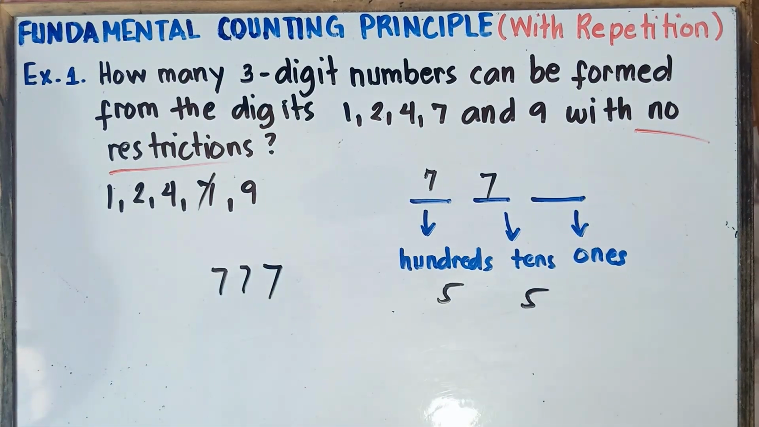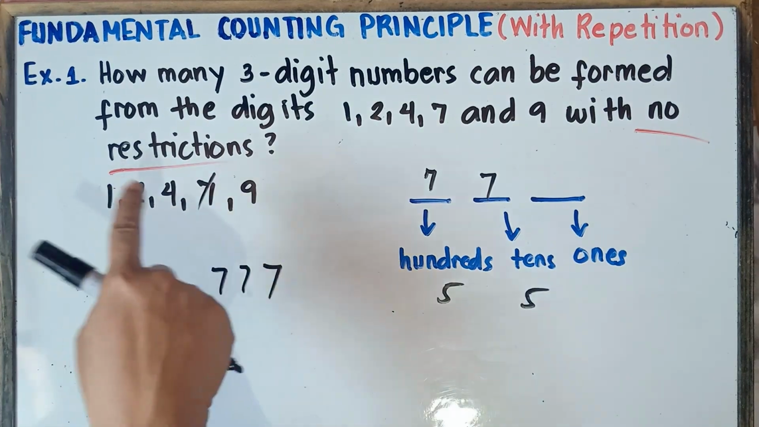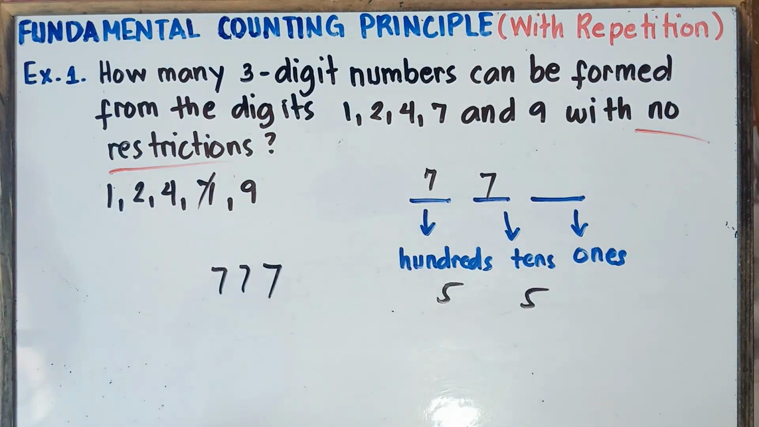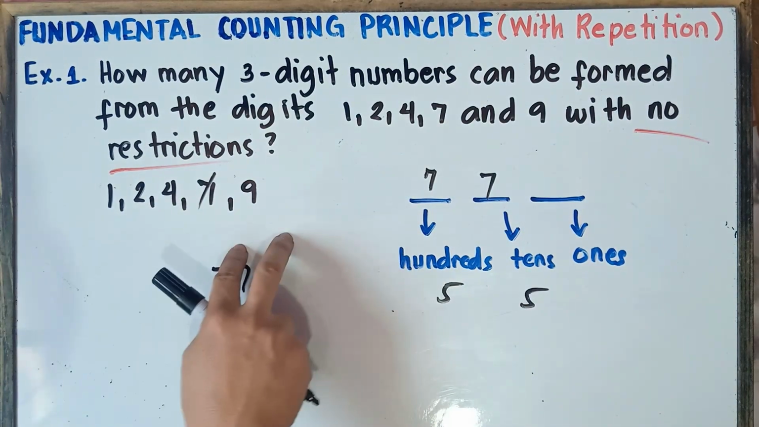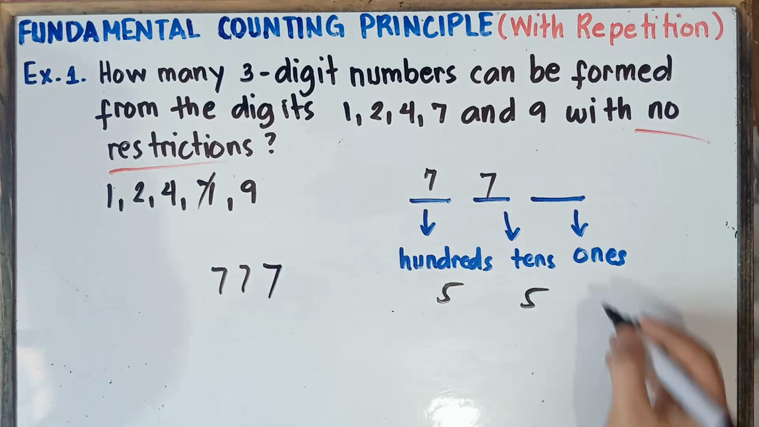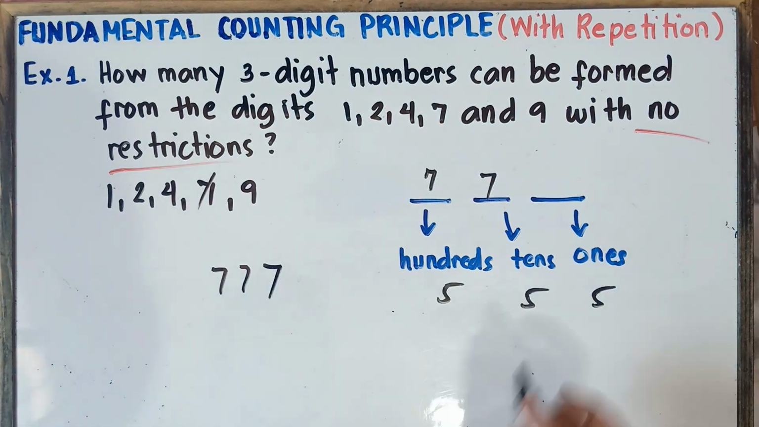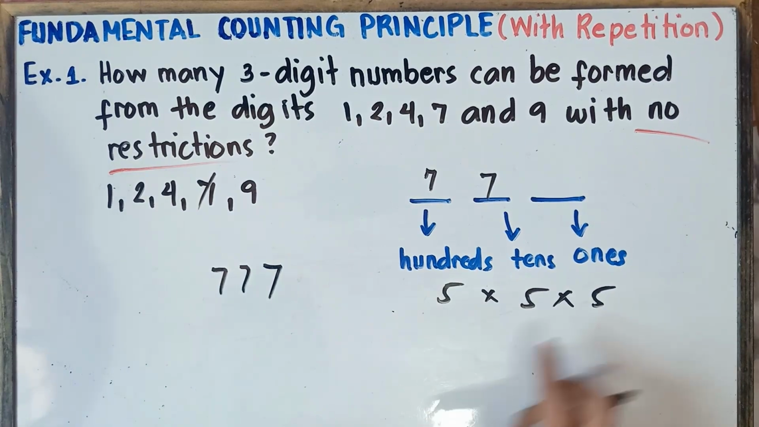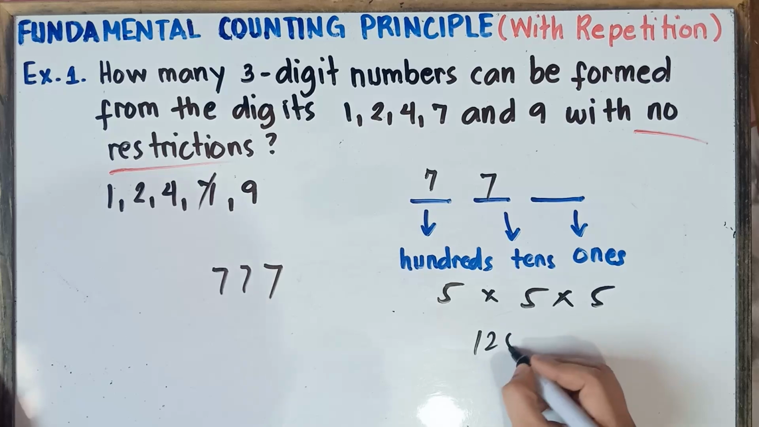Now for ones, how many choices? You can have 5 again: 1, 2, 4, 7, or 9. Either of these 5 numbers, because there are no restrictions and the numbers could be repeating. So 5 choices again for ones. Simply multiply: 5 times 5 is 25, times 5 is 125.